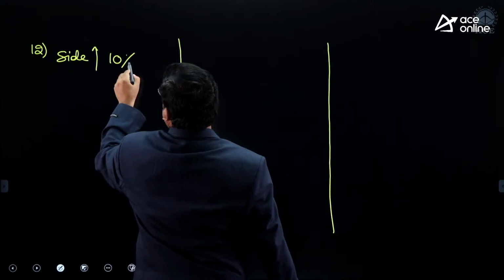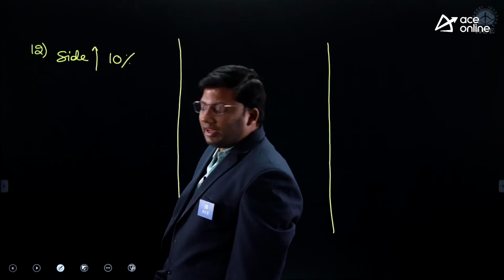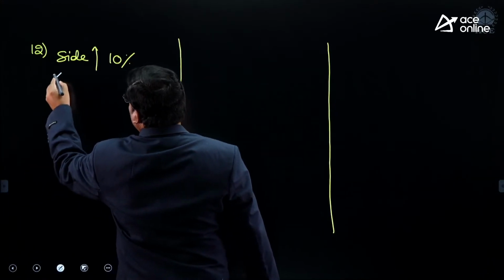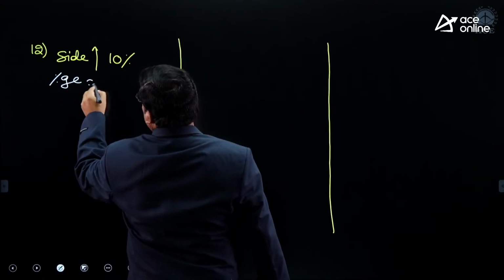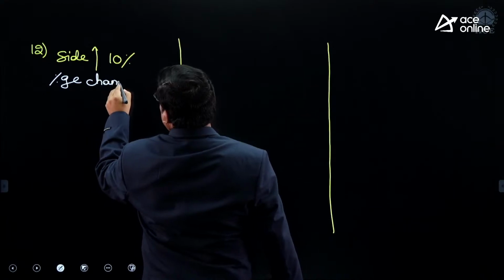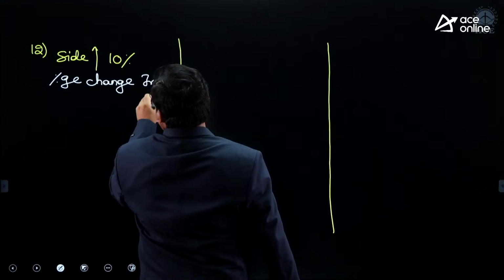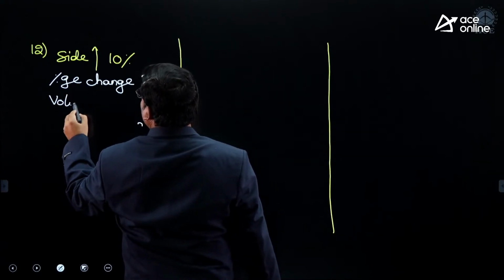increases by 10%. Find the percentage change in volume of the cube. Listen carefully, sir.